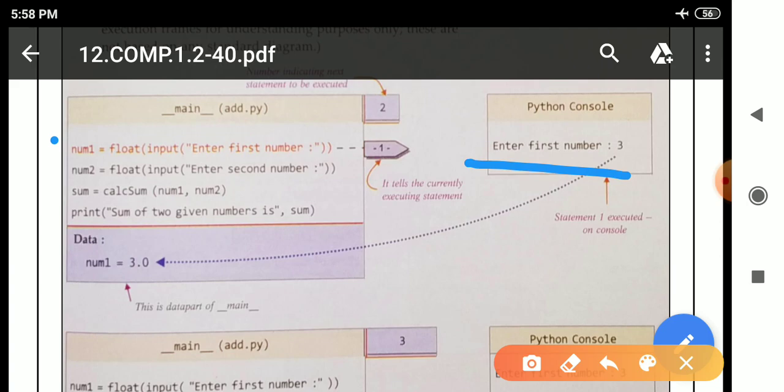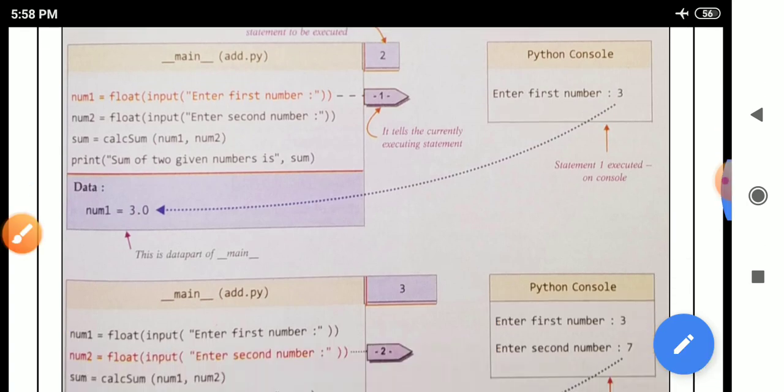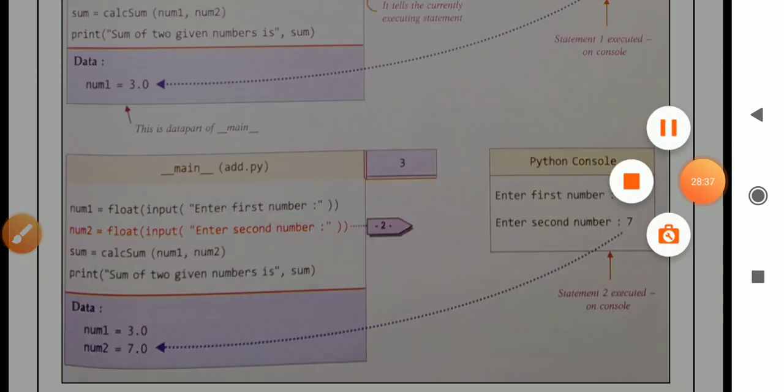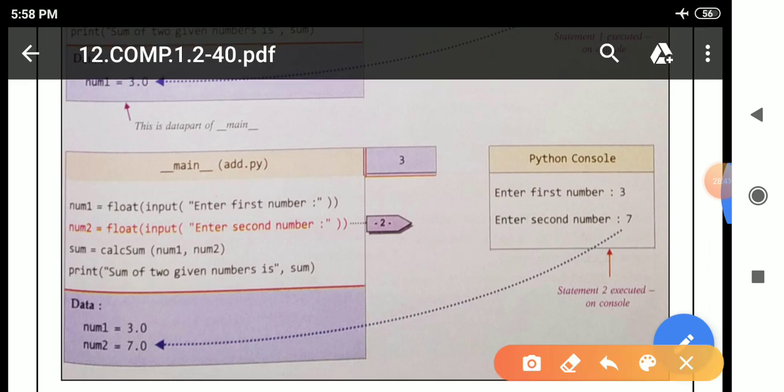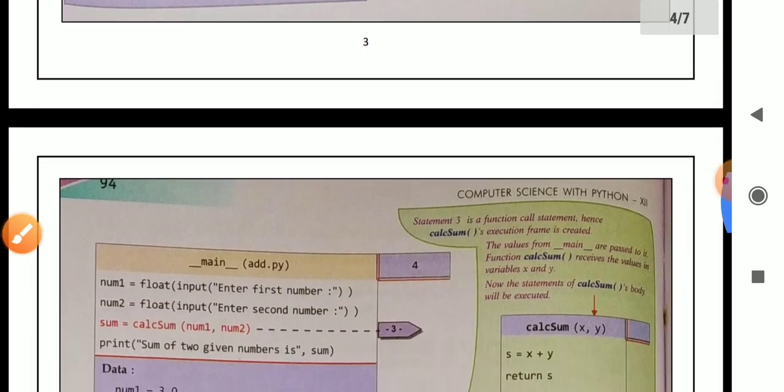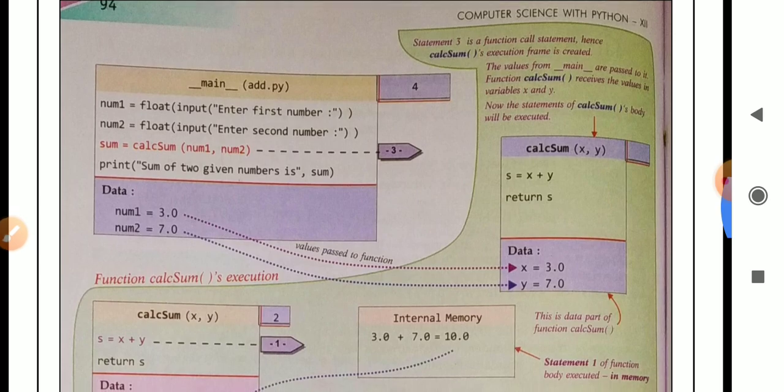After that, this second line will execute. In the second line also we are accepting input from the user, so in the Python console we get enter second number like this. And after that